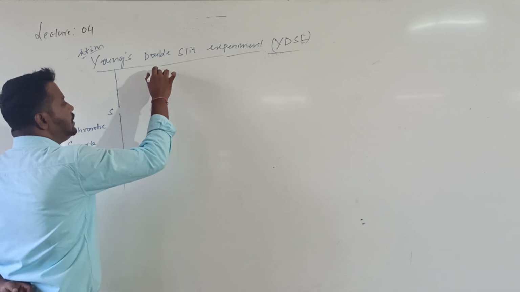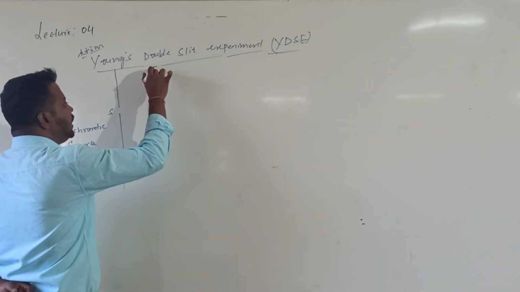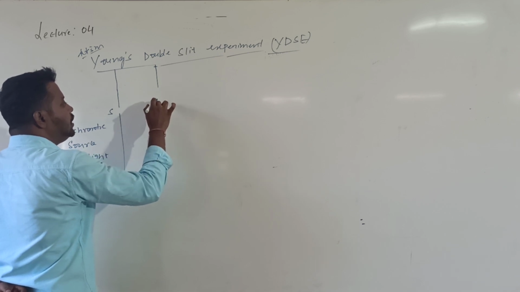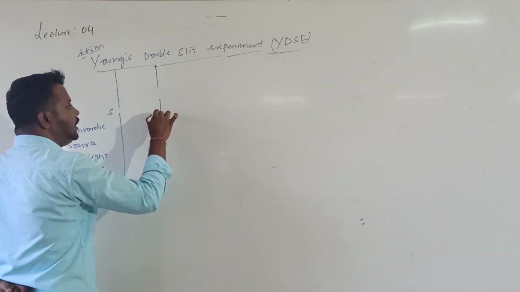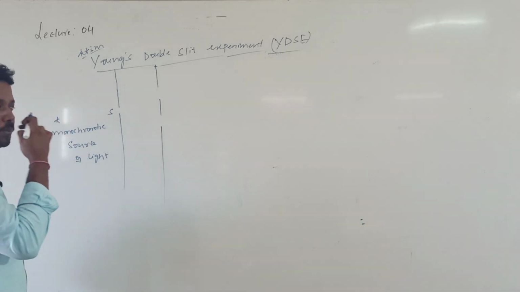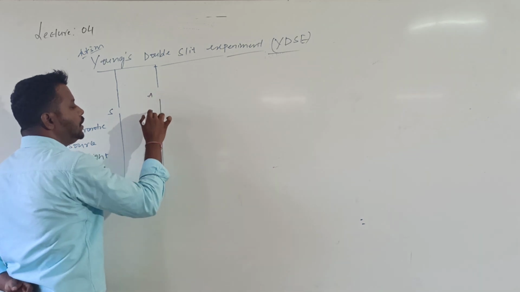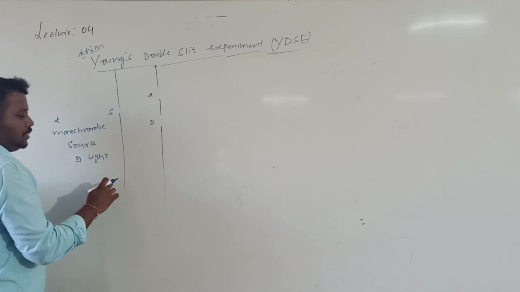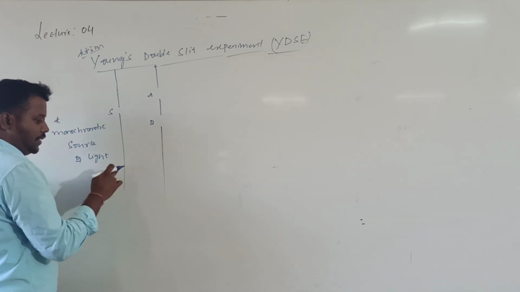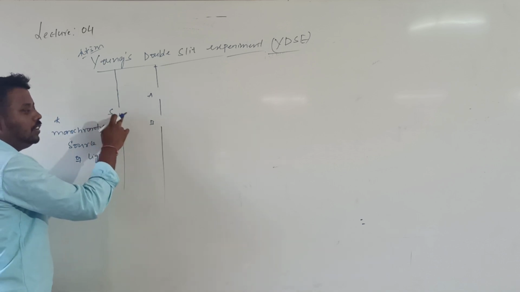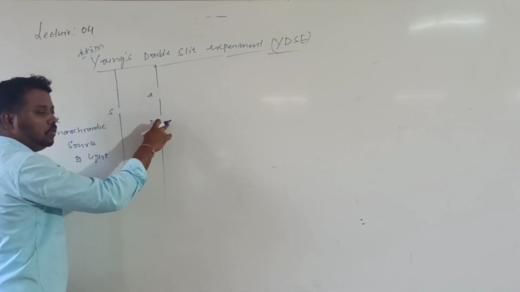In front of this narrow slit he took another screen with two holes, two slits. This one I call A and this one I call B. This is the first screen, this is the second opaque screen with two narrow holes.